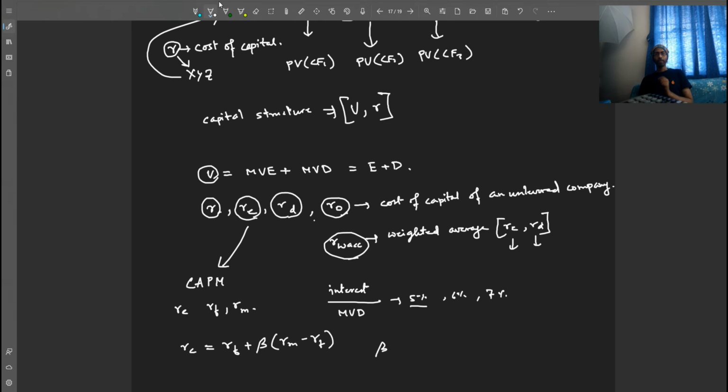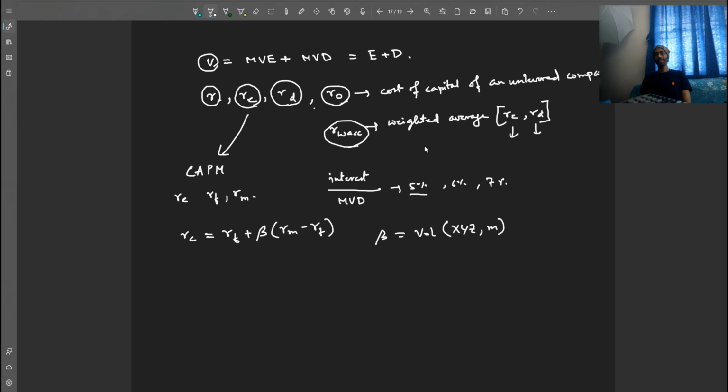Beta is basically the volatility of the company, let's say XYZ, with respect to the market. If the volatility of XYZ is more than the market, then beta will be greater than 1. If the volatility of XYZ is less than the market, then beta will be less than 1. How we calculate it is part of a separate chapter, which we'll discuss when we get to equity investments and all.